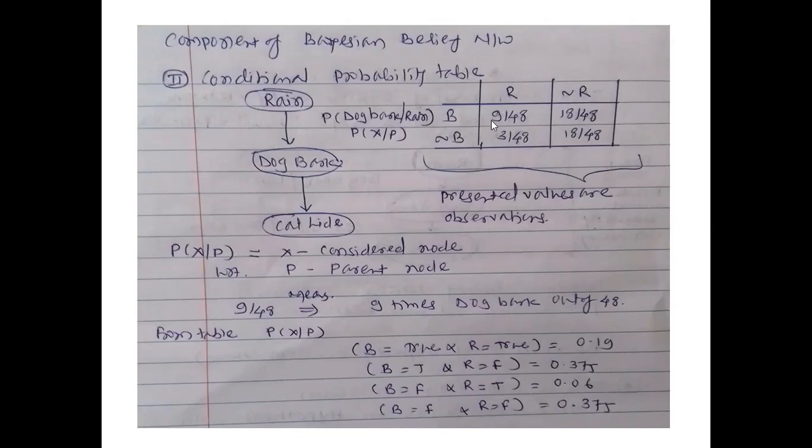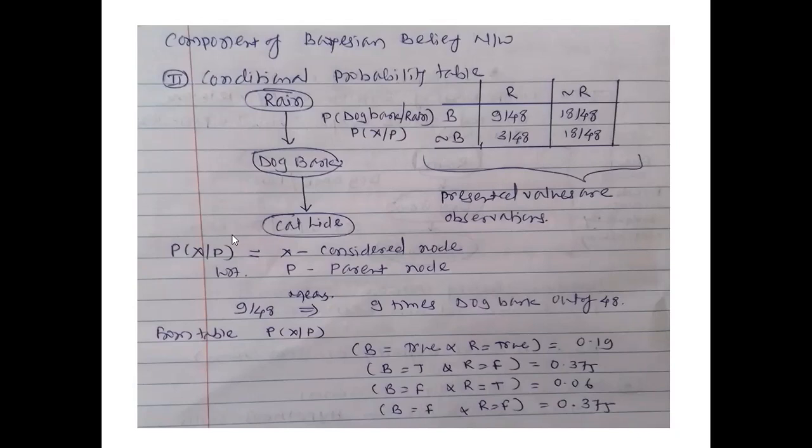So this first cell, 9 by 48, means what? That is dog bark and rain is there. Likewise 18 by 48: total observations are 48, out of that 18 are dog bark and rain was not there. Likewise the last two rows: dog not bark and rain is there, that is 3 by 48. Dog not bark as well as no rain, that is 18 out of 48.